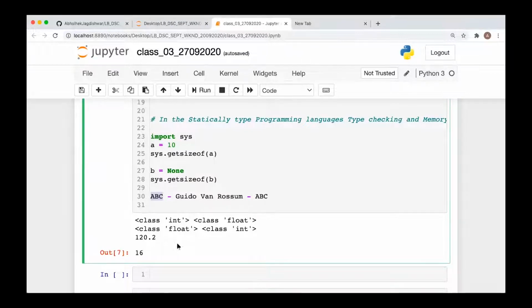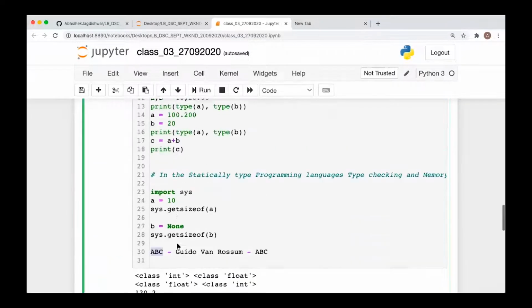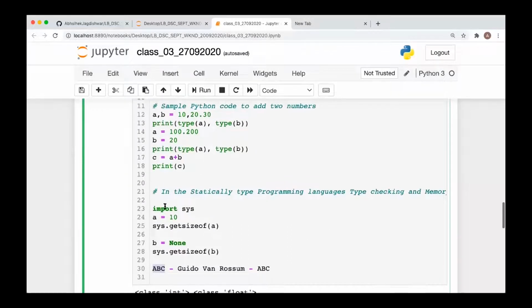It was never thought of like this, that the dynamically typed feature will take less memory. It will always take more memory. Why? Because as I said, it doesn't store only the data, it stores some other information also along with the data.